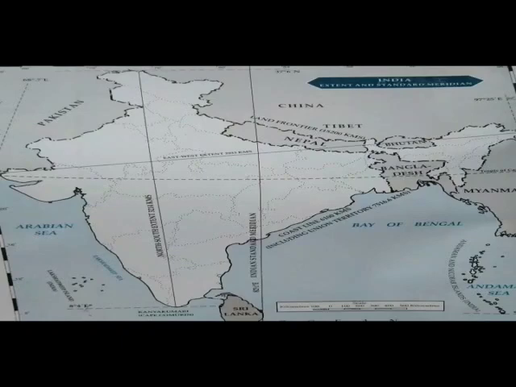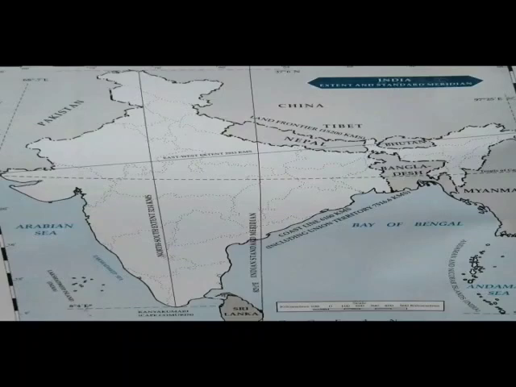Same way from east to west also one more line is shown. Approximately that is also 3000 kilometers, but accurately it is 2933 kilometers. So we can see India is such a huge country. 3200 kilometers from north to south and east to west around 2900 kilometers.